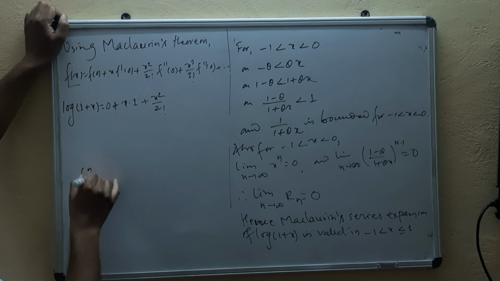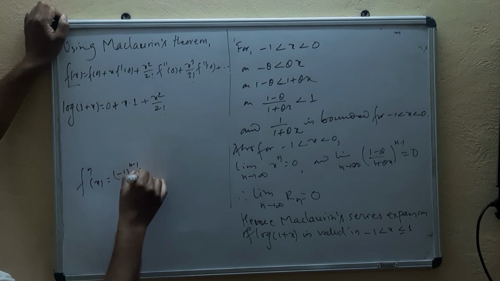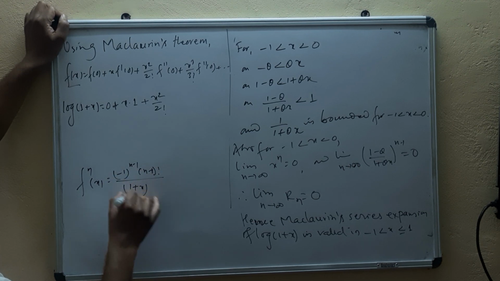How to find f double dash of 0? We have f^n of x equals minus 1 to the power n minus 1, times n minus 1 factorial, upon 1 plus x whole power n.